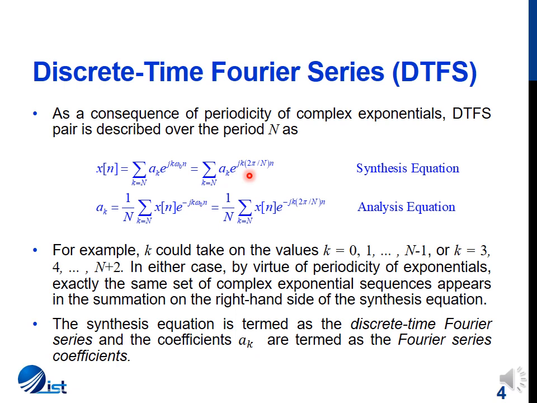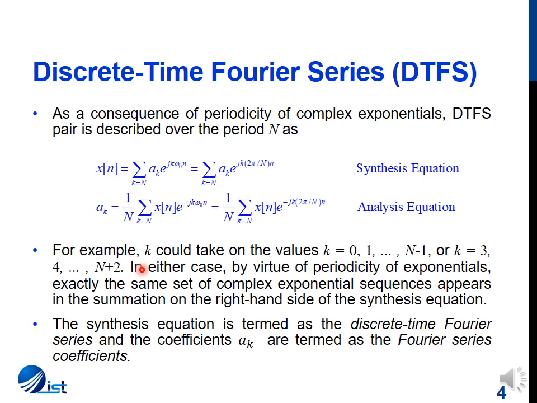Now, since k is defined over a period, k can take any values from 0 to n minus 1, or 1 to n, or 3 to n plus 2, and so forth. For each set of x of n, we'll take all the values which constitute a period.